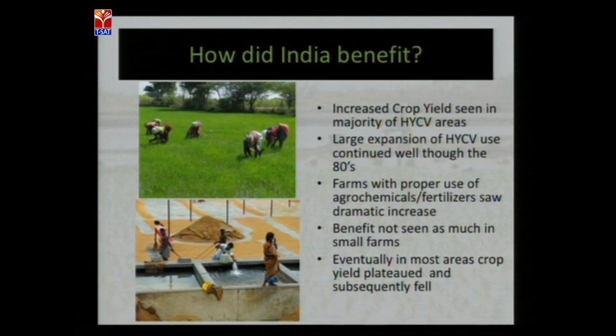so how did India benefit? Okay, we know that it was introduced to India, but how did India benefit? You can see in this slide, it has brought many types of changes, that is high yielding crop varieties were introduced, and different types of pesticides and fertilizers were brought into the market and sold at a good price, and the cropping areas, the farm areas, were extended to a great extent, and the production has increased.